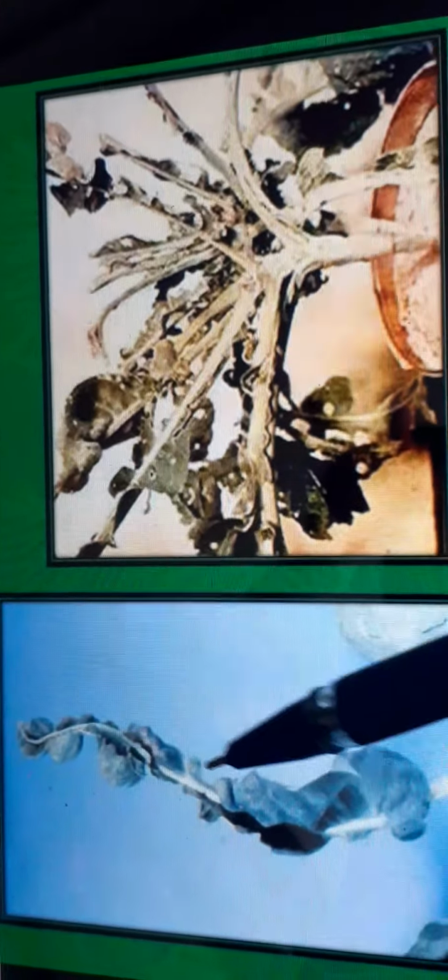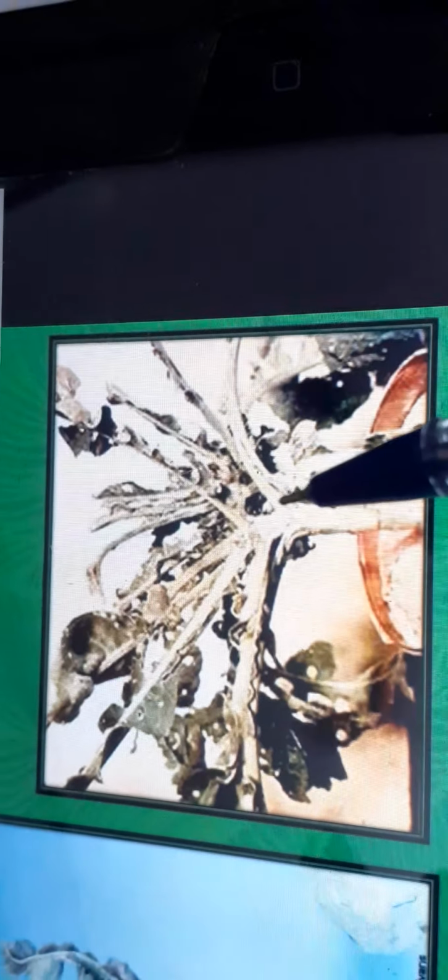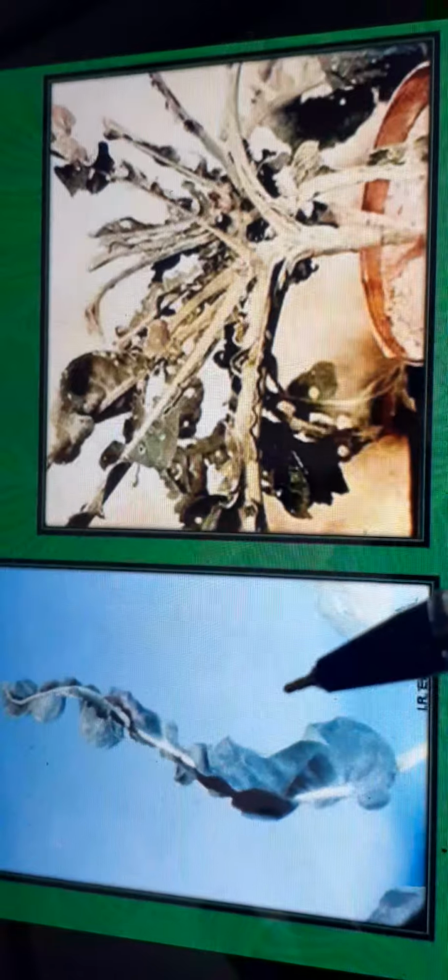That is whiptail. Can you see here how the leaf has become a tail-like structure? This is whiptail in cauliflower. This is the cauliflower plant. All the leaves have turned yellow, a yellowish brown color, because of chlorosis, and this is called whiptail disease.